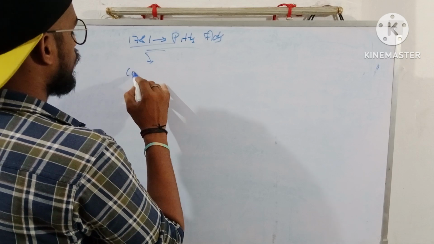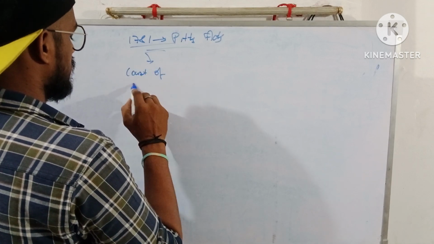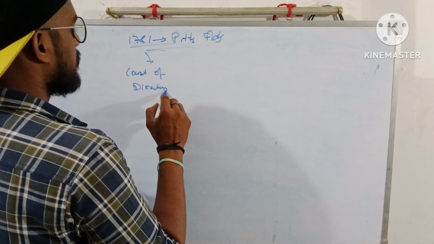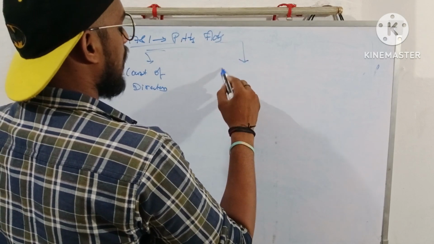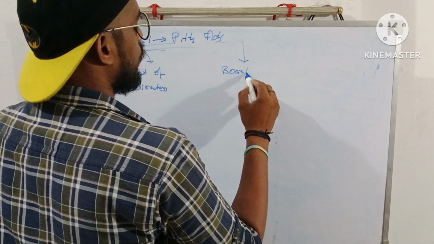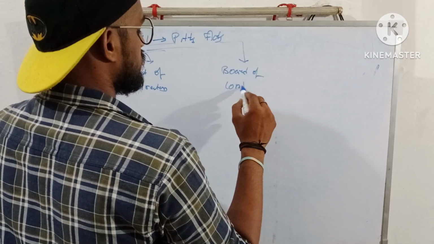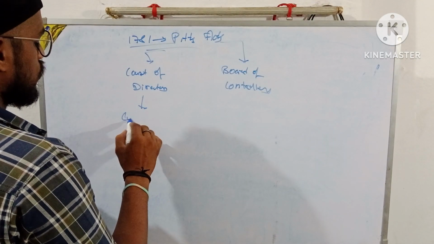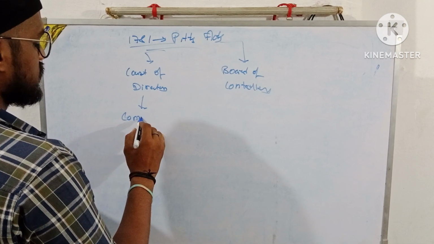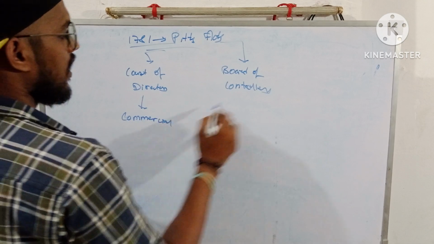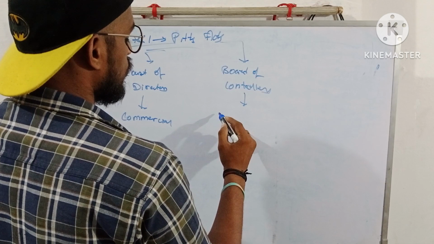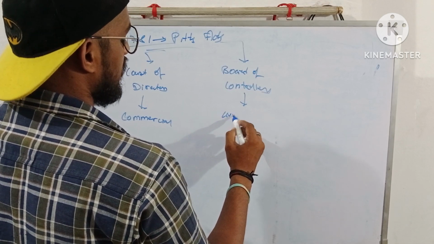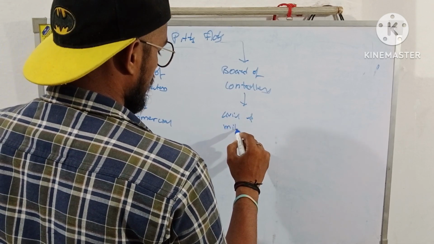Initially, we had the court of directors, but in Pitt's India Act, a board of controllers has been made. The court of directors used to look over the commercial matters, and this board of controllers used to look over the matters of civil and military.